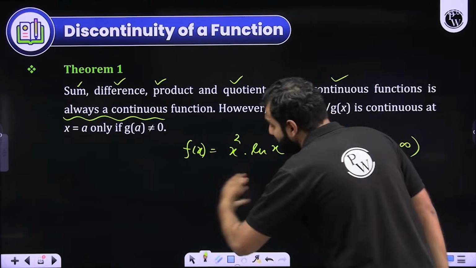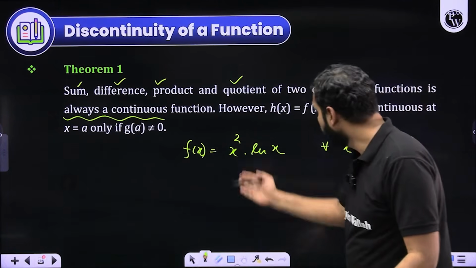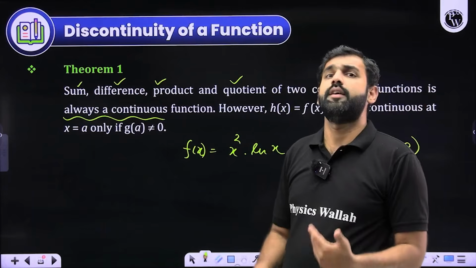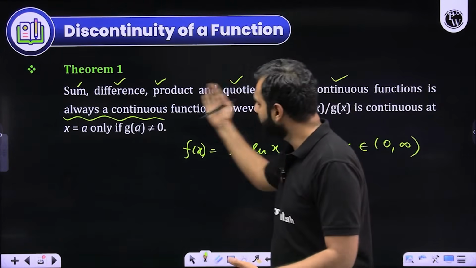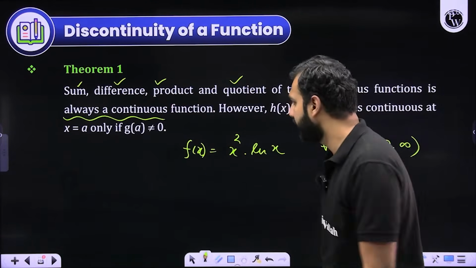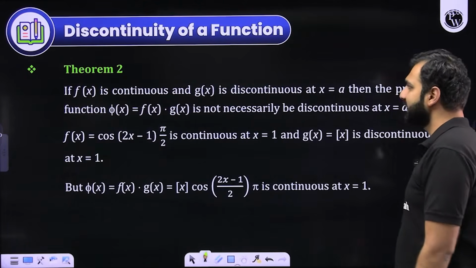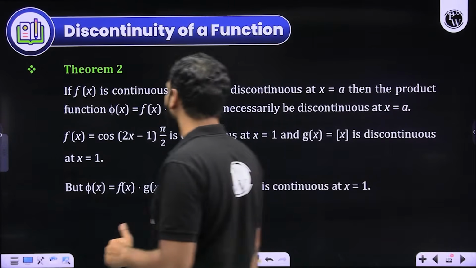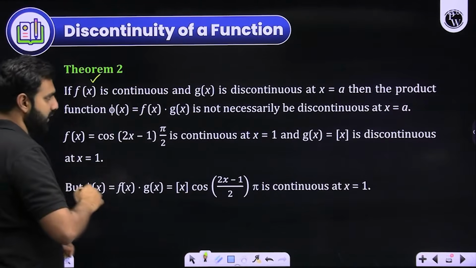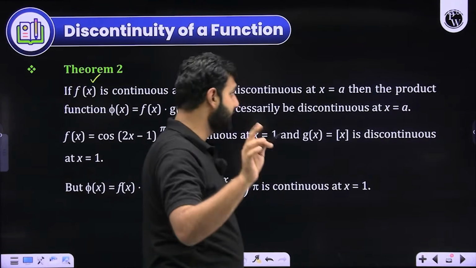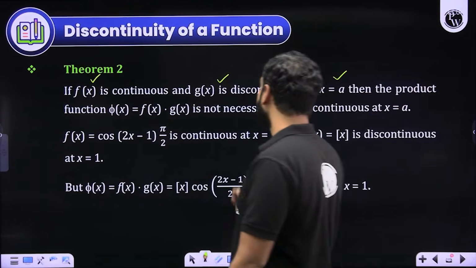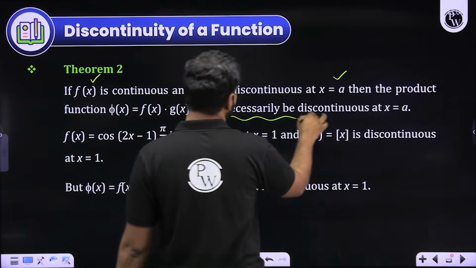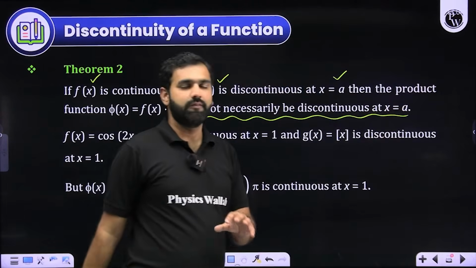While solving questions based on continuity, if I could determine two functions which are continuous, then why should I check its continuity? Can I not generalize it based on this particular result? I hope you'll remember it, right? Now, moving ahead towards the next case, second theorem, that is more important. If fx is a continuous function, gx is discontinuous at a, then the product function fx dot gx is not necessarily discontinuous at a. I'm not saying it will be continuous at a.